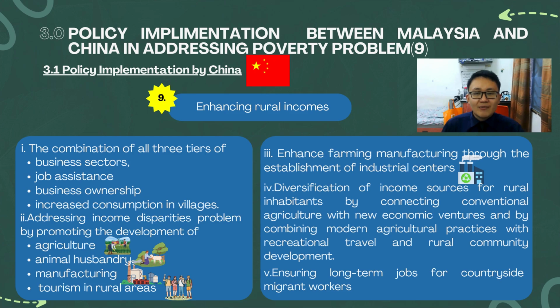Apart from that, there is also diversification of the income source for rural inhabitants by connecting commercial agriculture with new economic ventures and by combining modern agricultural practice with recreational travel and rural community development, which can ensure long-term jobs for countryside migrant workers.